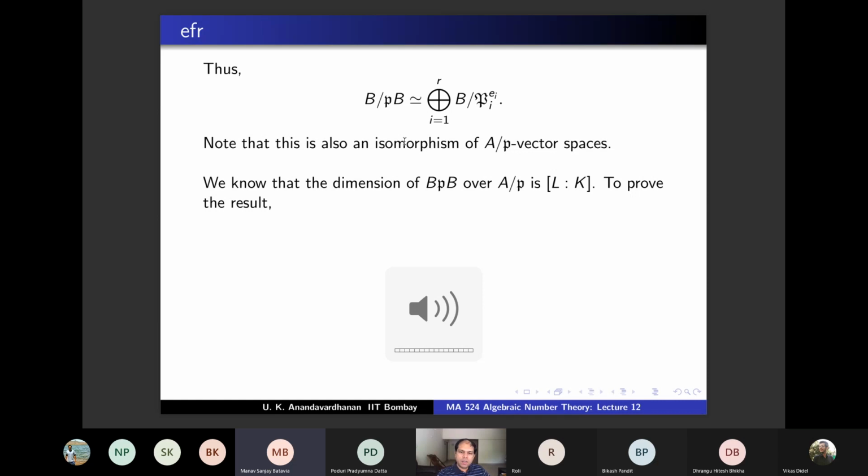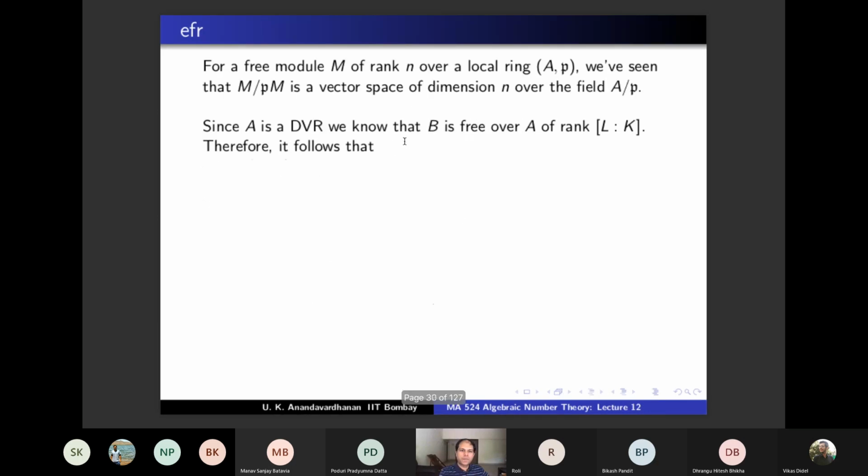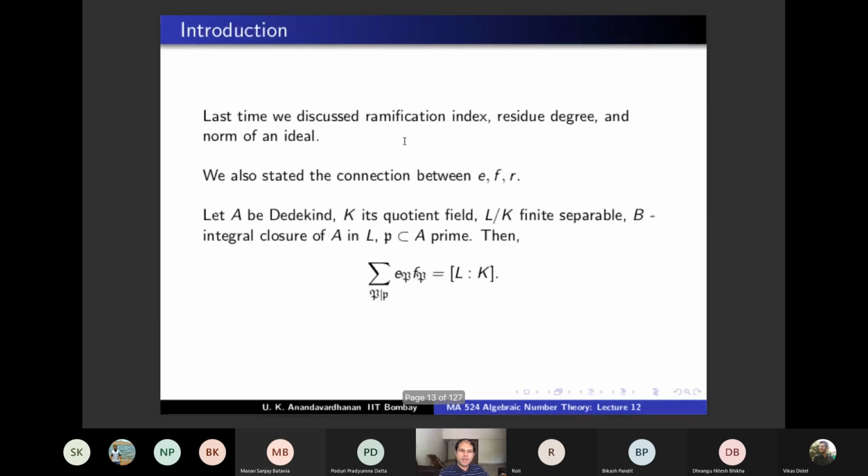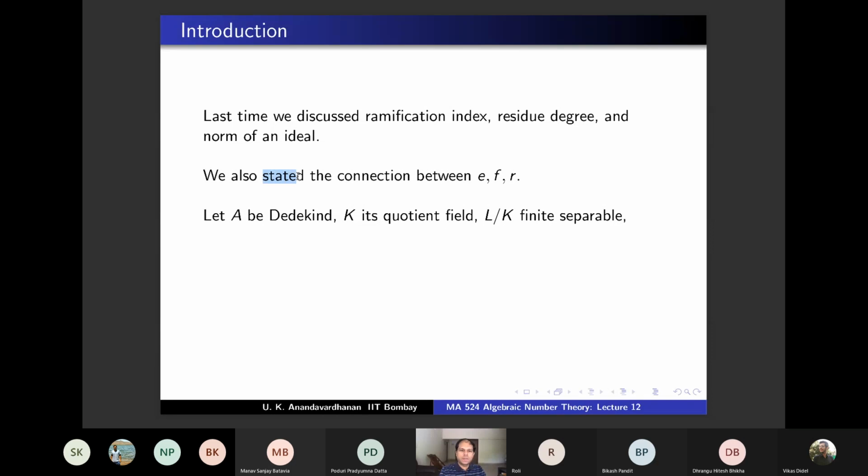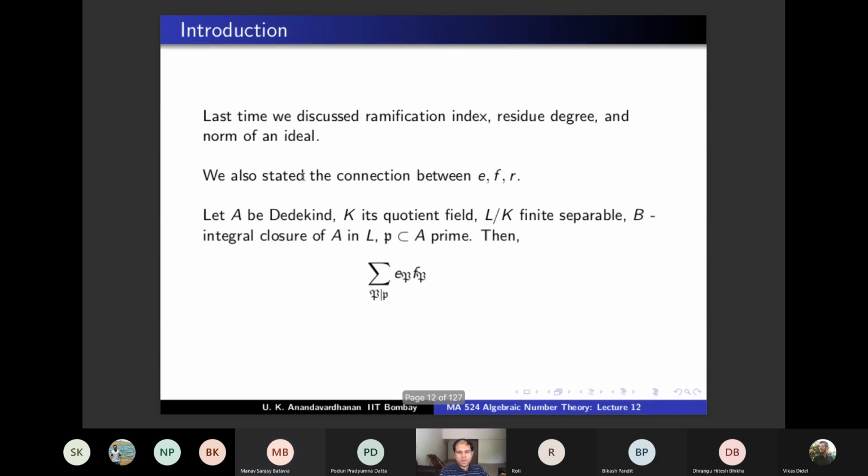Speak a bit louder, I can't hear you clearly. So don't we already know that the summation of Ei Fi is the degree of L over K? How do we know that? Oh, you are proving that right now. I am proving that right now. That was stated last time and I recalled it in the first slide, and we are starting the proof. So this is where we ended last time, right? We stated this connection. We did not prove it. Oh, I thought we proved it. No, we didn't prove it. We are proving it right now.